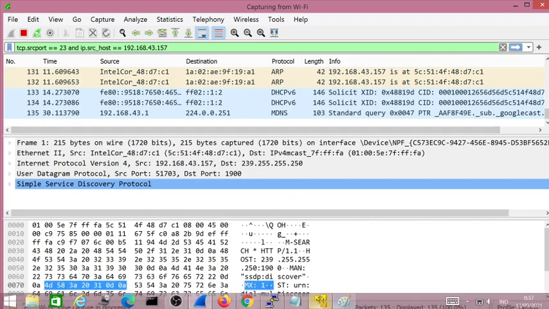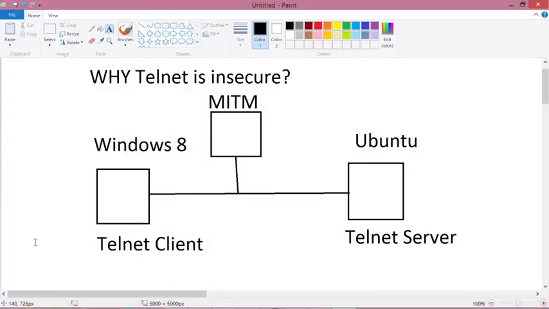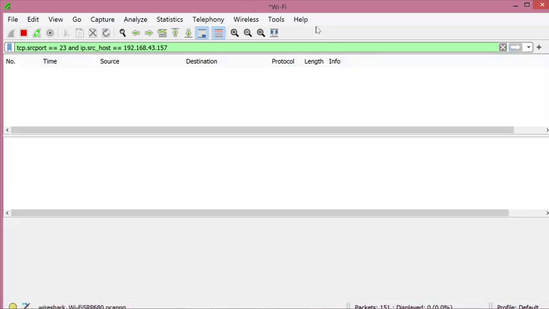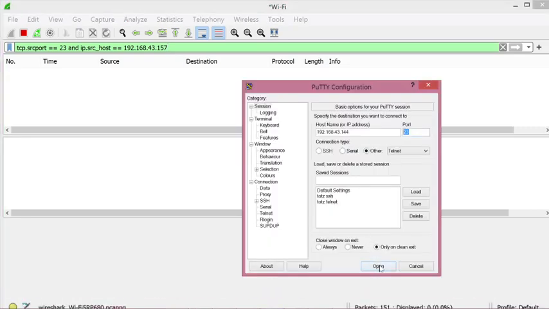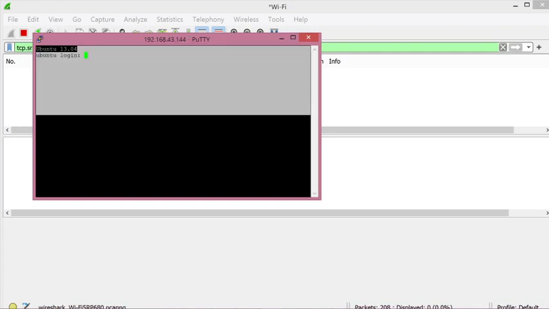So basically we will capture packets going out to the Ubuntu server, which have some source port and destination port 23. We will capture that using this filter. So now click enter. Now there is a quiet conversation. There is no packet in or out captured by Wireshark. It's time to open the Telnet connection to the server.